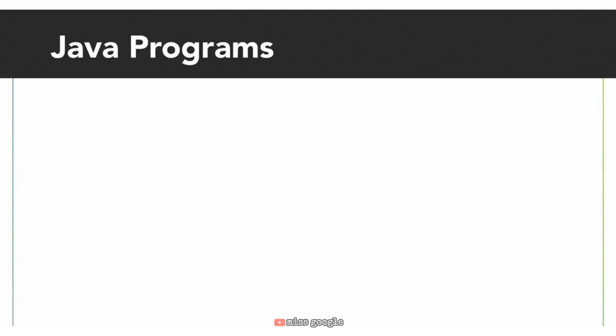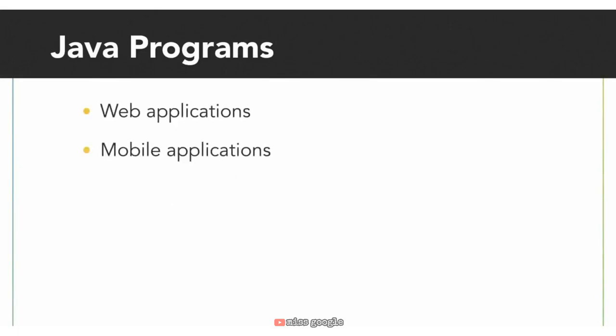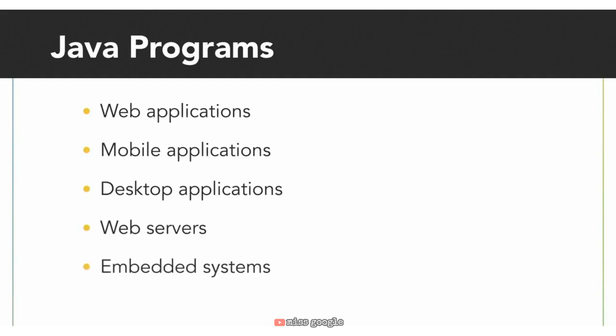With the Java programming language, software developers can create applications on a computer. What types of applications? Think web applications, mobile applications, desktop applications, web servers, embedded systems, and more. We call these applications Java programs because they are built with the Java programming language.